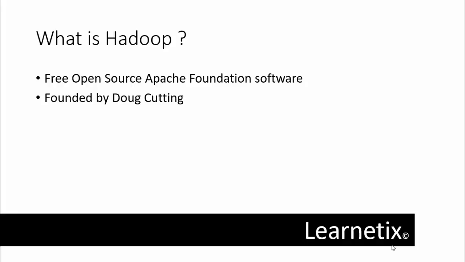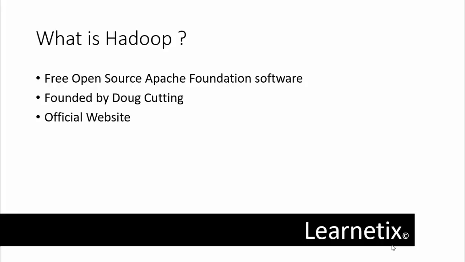It offers a very powerful distributed platform to store and manage big data. It is licensed under the Apache V2 license. It runs applications on large clusters of commodity hardware, processing thousands of terabytes of data on thousands of nodes. Hadoop is inspired by Google's MapReduce and the Google File System, that is the GFS paper. The major advantage of the Hadoop framework is that it provides reliability and high availability.